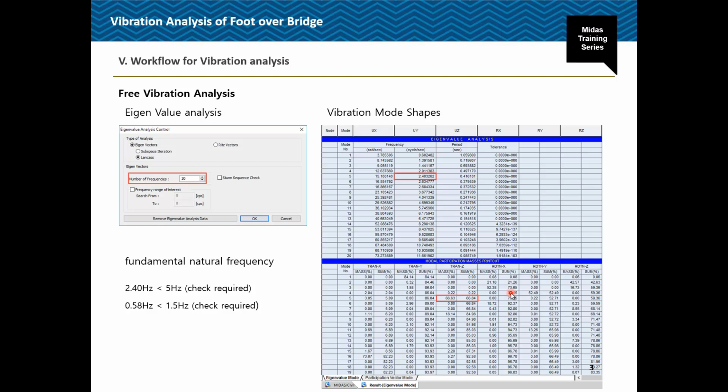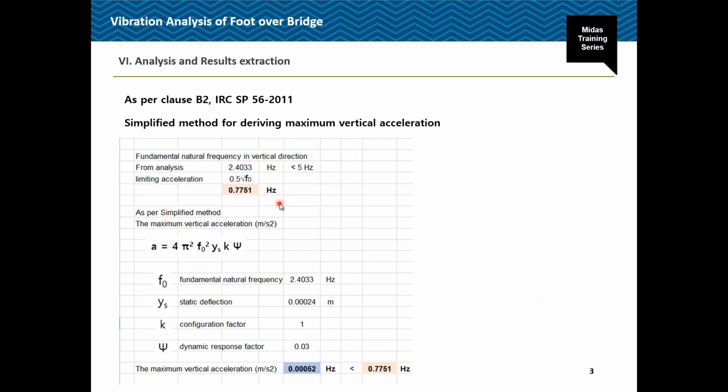Okay, so now coming to the dynamic analysis. Here we will perform the time history analysis. First we'll check as per the simplified method, as it's a simple structure. The fundamental natural frequency in the vertical direction, as you already discussed the formulation. Now from the analysis we got the value of 2.40 hertz, which is less than 5 hertz. So we need to calculate the maximum vertical acceleration, which is given as per the empirical formula. And for that f naught we have 2.403 hertz.